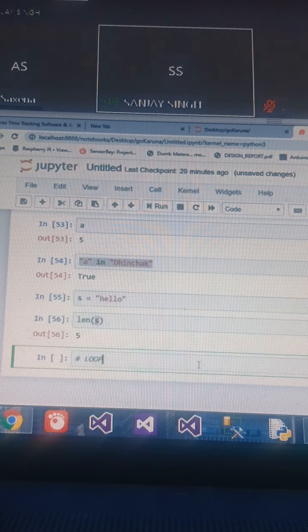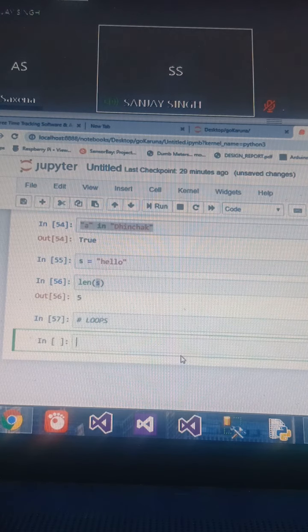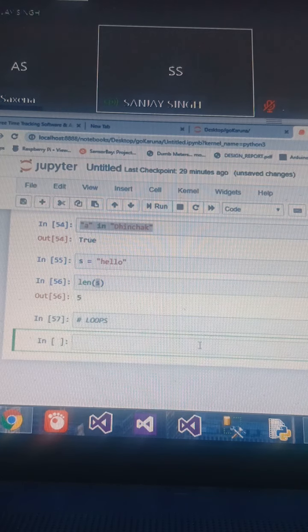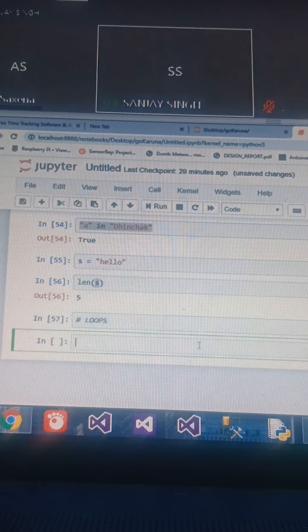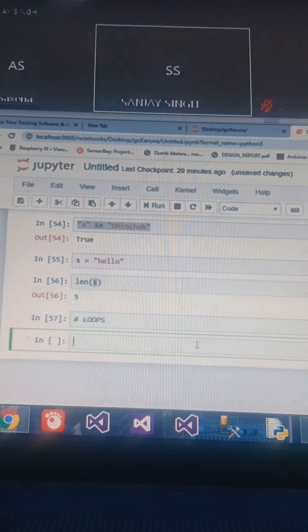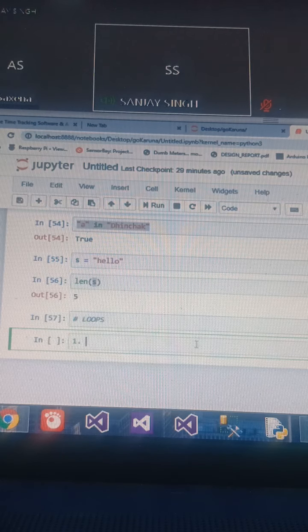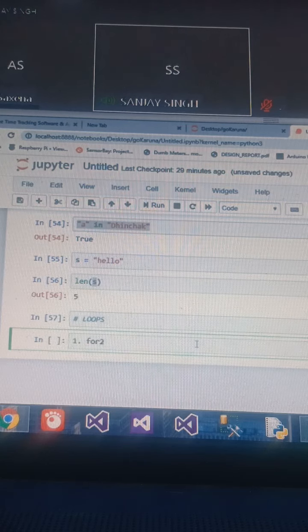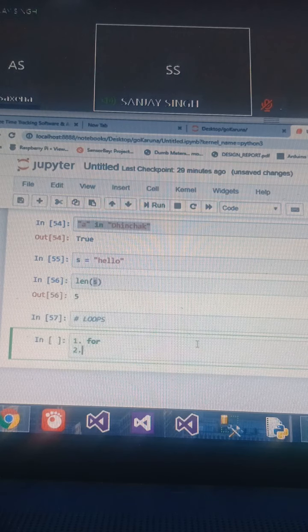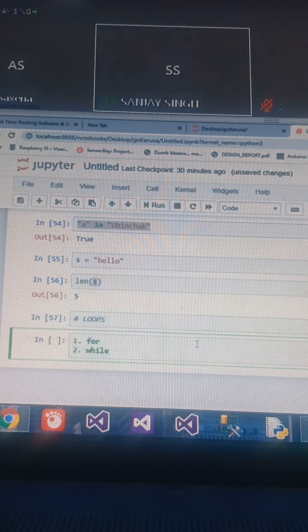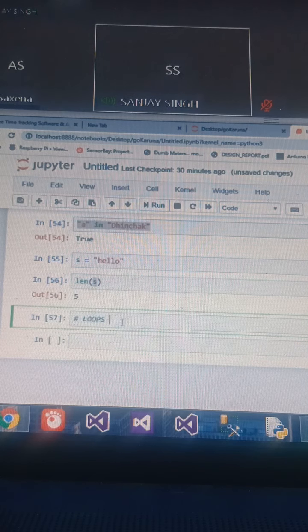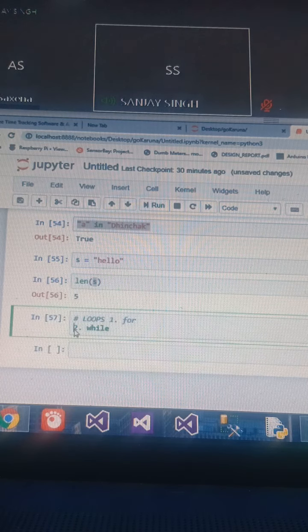Using loops. Now there are two types of loops in Python. First one is for, second is while. Like in C, there are 3 types of loops: for, while, and do while. Here we only have 2 types of loops: for and while. Easy.